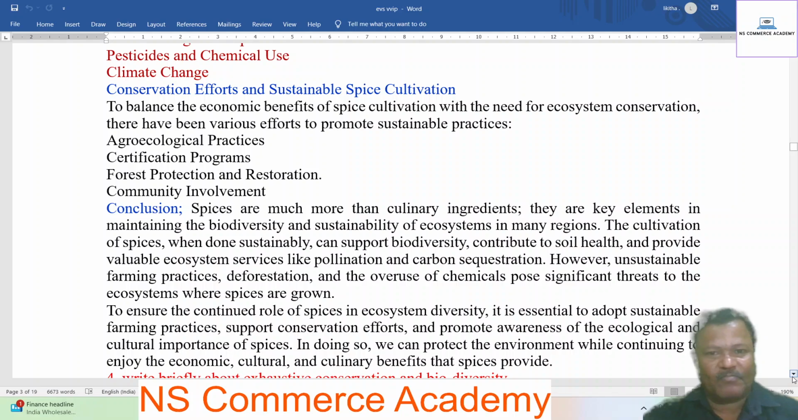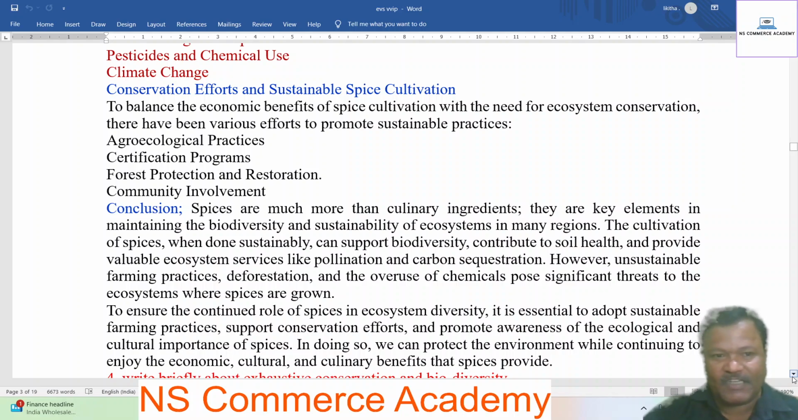Conclusion: spices are much more than culinary ingredients. They are also key elements in maintaining the biodiversity and sustainability of ecosystems in many regions. The cultivation of spices, when done sustainably, can support biodiversity, contribute to soil health, and provide valuable ecosystem services like pollination and carbon sequestration.